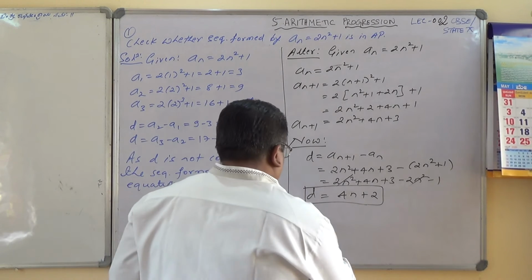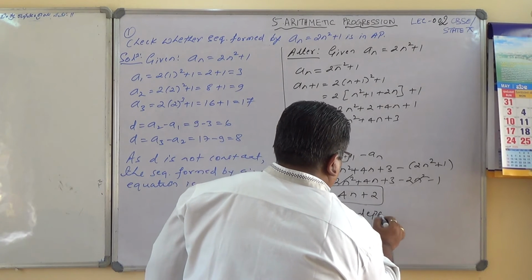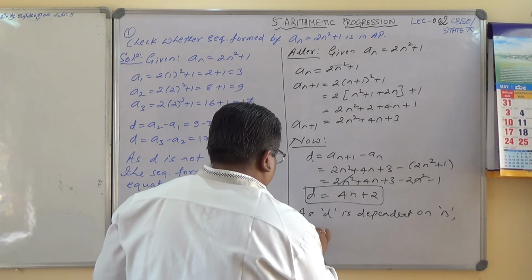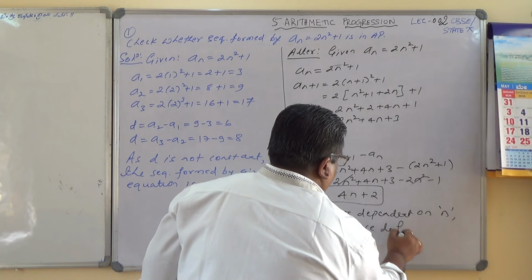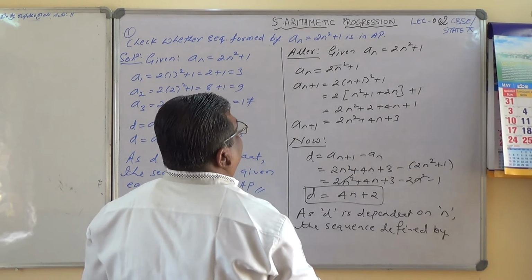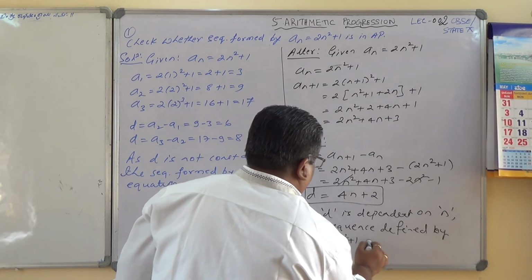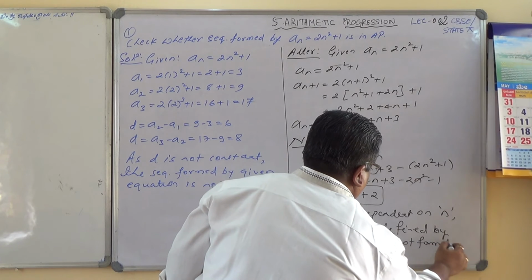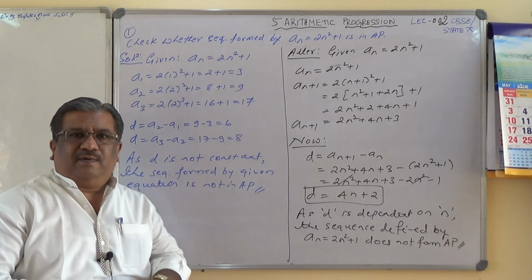So I'll write here: as d is dependent on n, the sequence defined by a_n equals 2n² plus 1 does not form an AP. I hope you are able to understand very clearly.